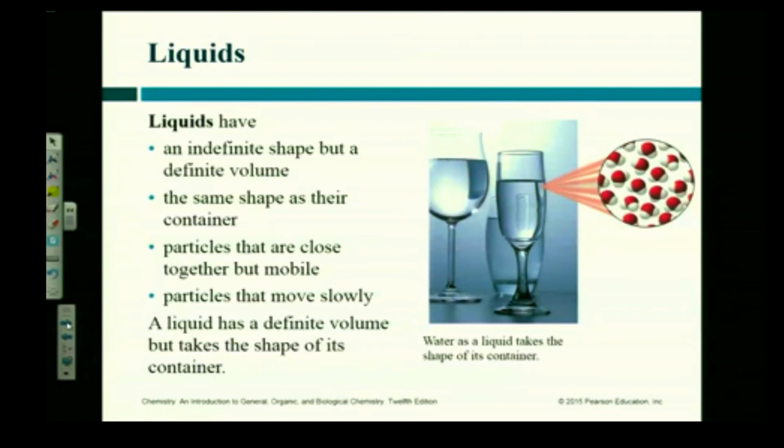Okay. So the particles are close together, but they're free to move. Takes on the shape of the container and has a fixed volume. That defines this being a liquid.